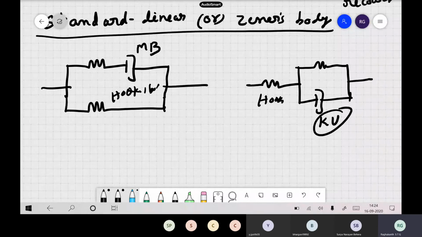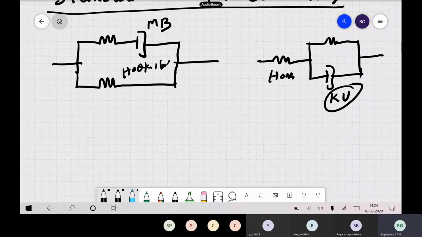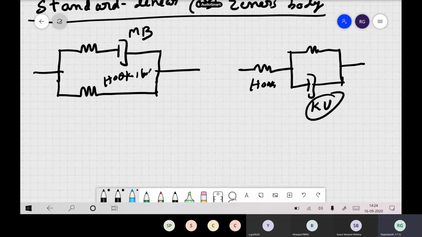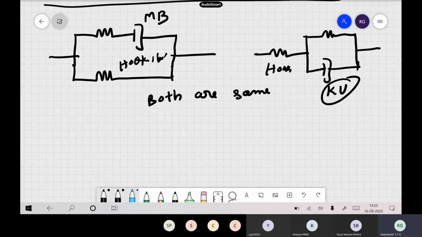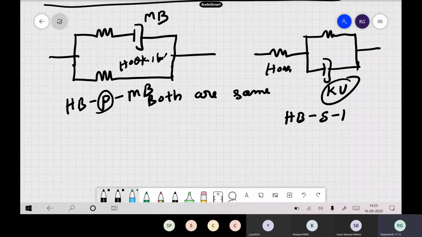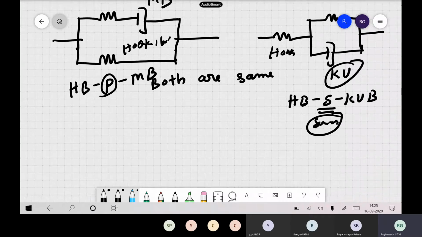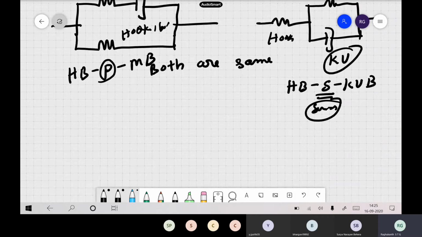One can show that although the equations look different, with some parameters differing, if you look at these expressions carefully, both are the same. Just some expressions will be this way or that way, but both of them are the same. Here a Hooke's body is in parallel with a Maxwell's body, where P stands for parallel. Here a Hooke's body is in series with a Kelvin-Voigt body, which stands for the series connection. But both of them are the same. You can show it mathematically also.